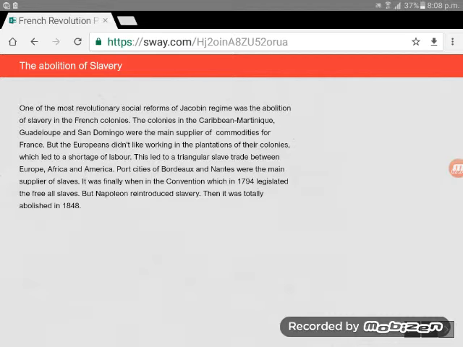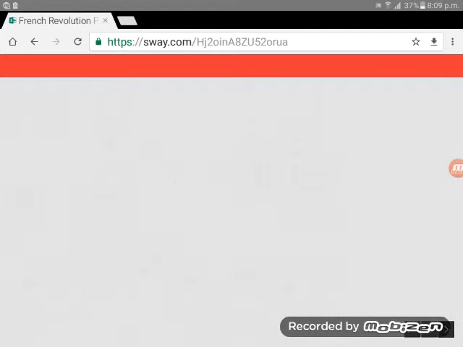This led to a triangular slave trade between Europe, Africa, and America. Port cities of Bordeaux and Nantes were the main suppliers of slaves. Finally, the Convention in 1794 legislated the freeing of all slaves. But Napoleon reintroduced slavery. Then it was totally abolished in 1848.